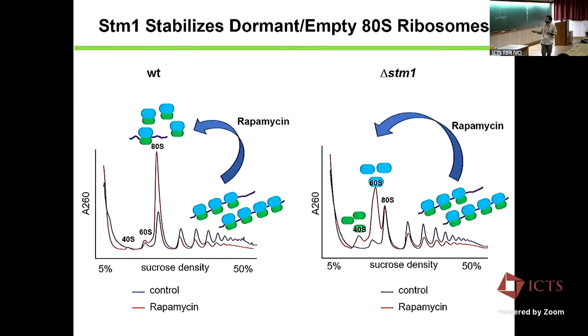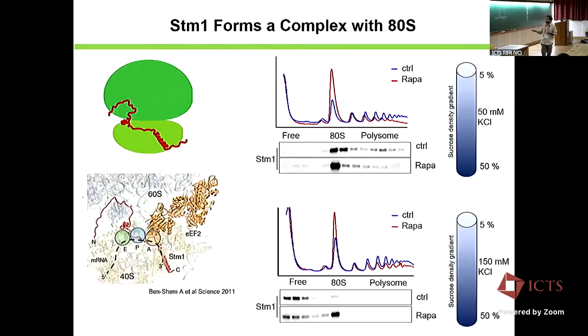Here I showed that upon rapamycin treatment, there is accumulation of ATS, like STM1, right? So based on that, we can make some guess of how much ATS is accumulating and how much STM1 is accumulating here. But it's very crude, because it's known that under stress condition, the ribosome can also undergo monosome-mediated translation. They don't have to go for the polysomes. Like neuronal cells, they just undergo monosome translation and give sufficient proteins.